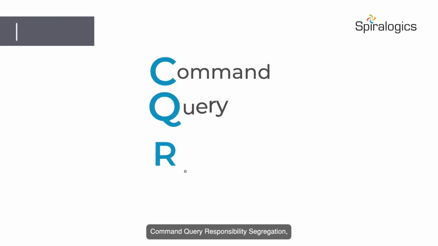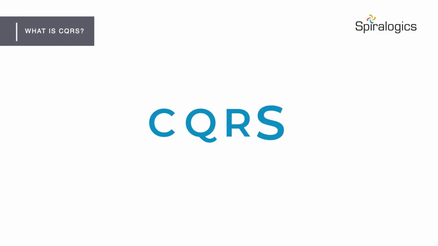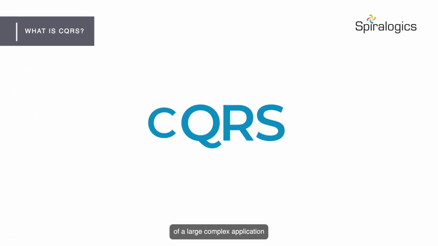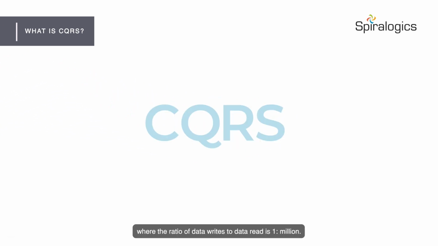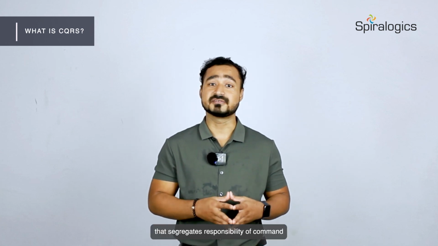Command Query Responsibility Segregation. In short, CQRS is an optimization and scaling technique of a large-scale complex application where the ratio of data write to data read is 1:million. It is a software architectural pattern that segregates the responsibility of command, which is a data write, and query, which is a data read operation.